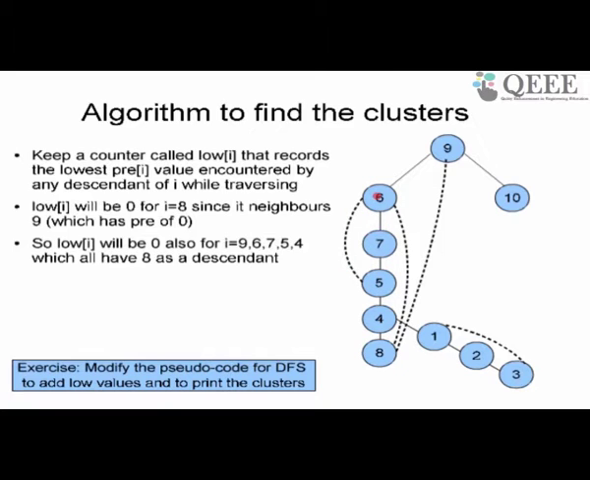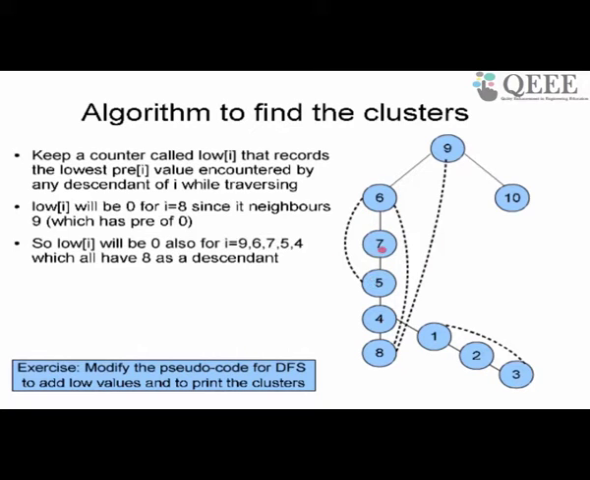What is 6's pre value? 6's pre value is 1. So what happens basically is now 5 has a low value of 1. Why does 5 have a low value of 1? 5 has a low value of 1 because it encounters in the DFS 6, which has a pre value of 1. Therefore 5 has a low value of 1.